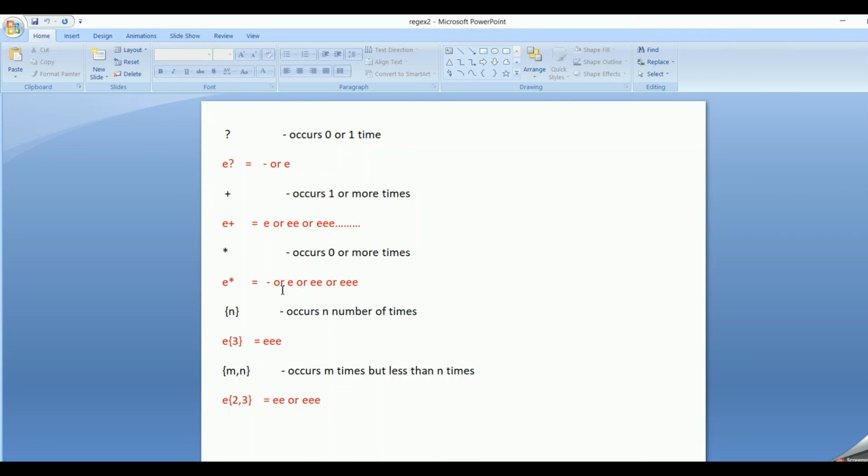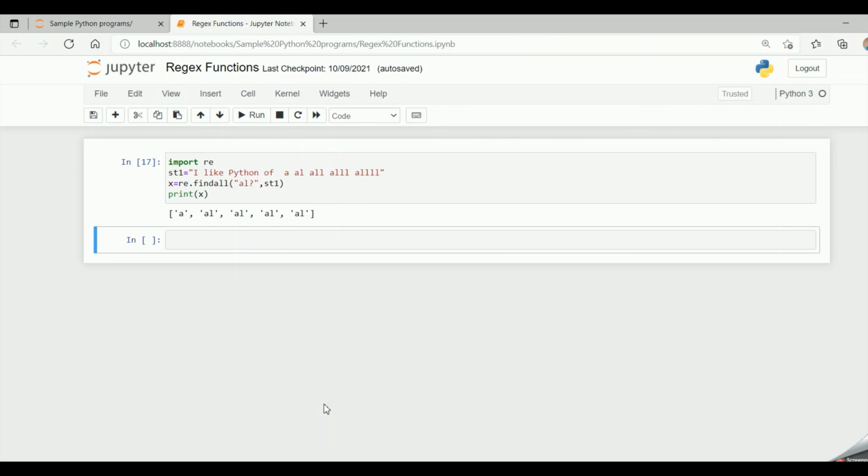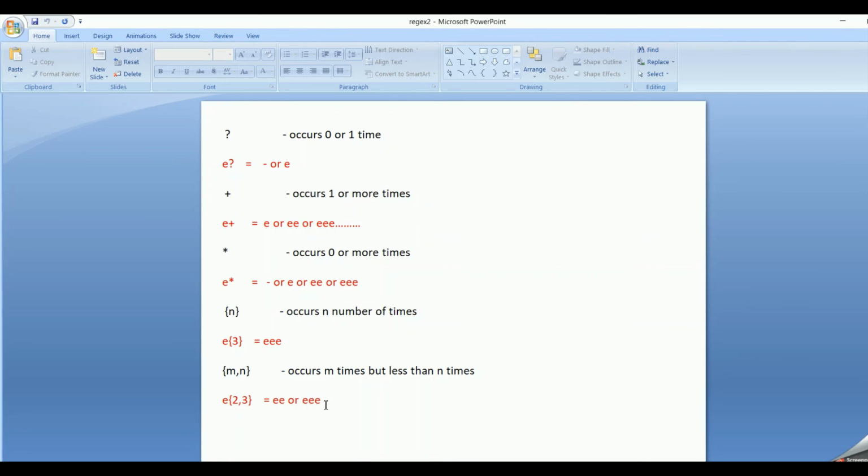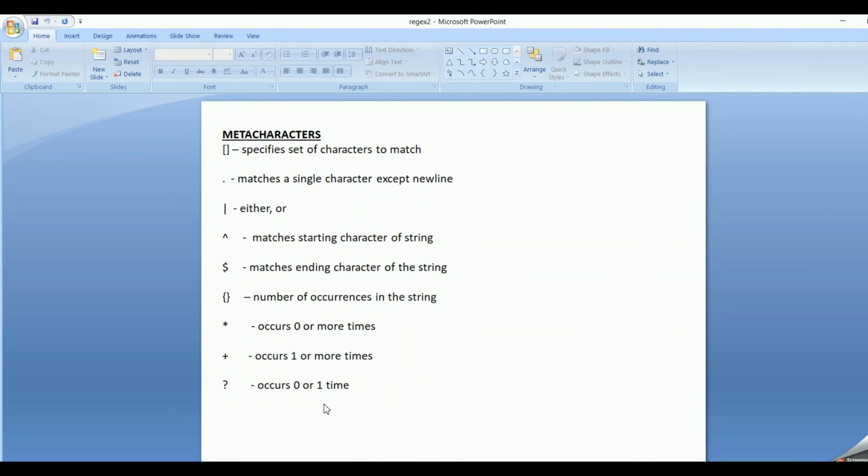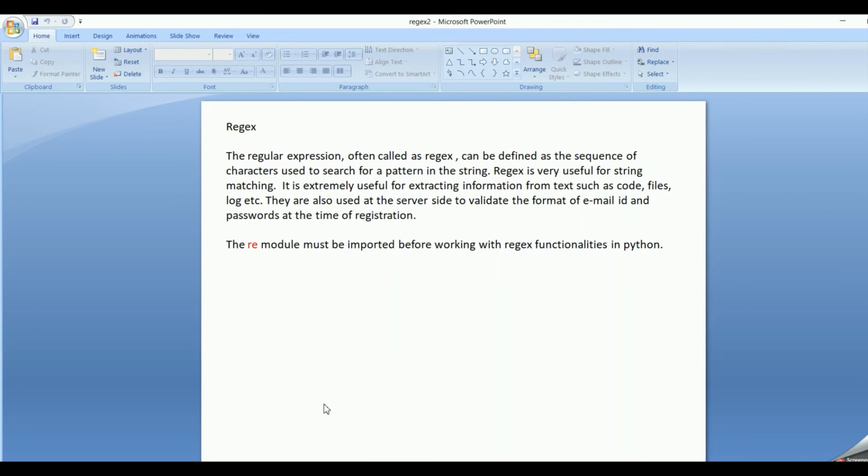If we specify E and in the braces we give the number 3, it appears thrice. If in the braces we give 2, 3, it can appear twice or thrice. So hope friends, it is clear for you, the meta characters in regular expressions.